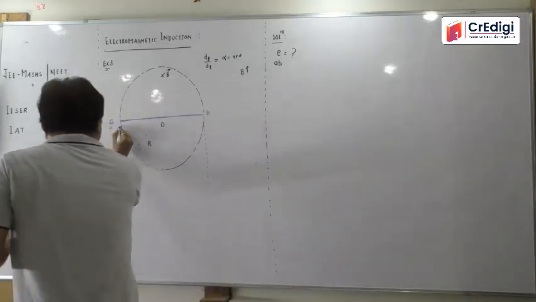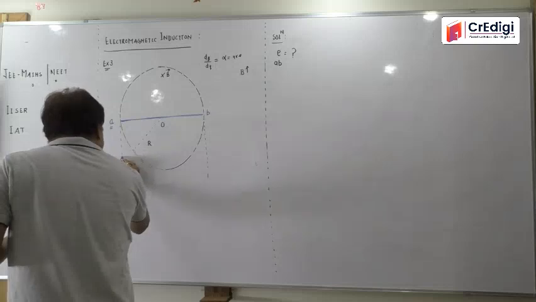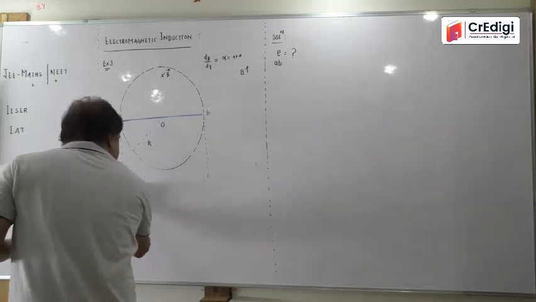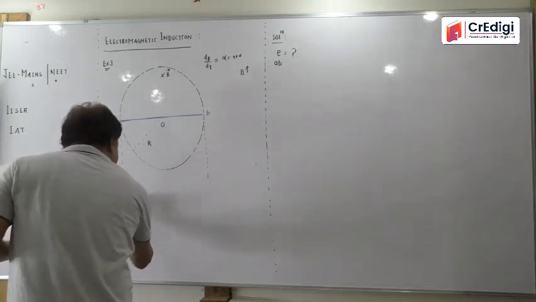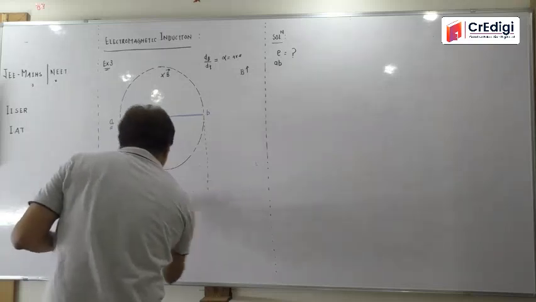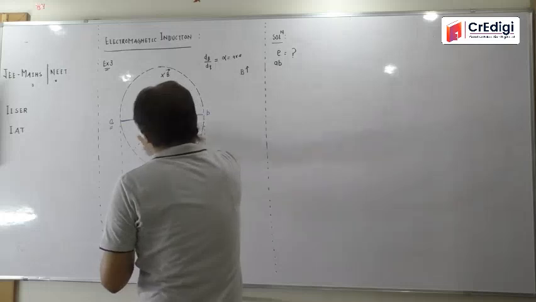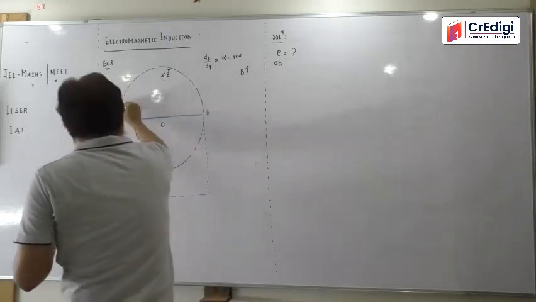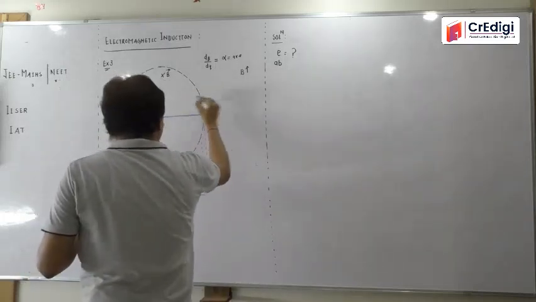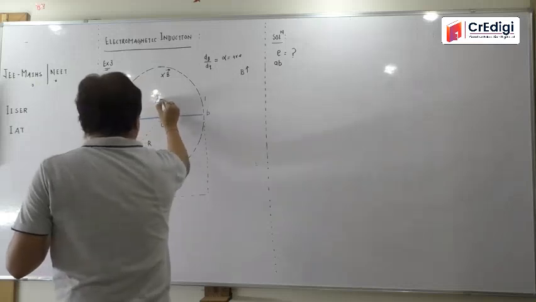This is a square, and the length is twice of r, because the radius is r and this is the diameter. So right from here to here, the length is twice of r.